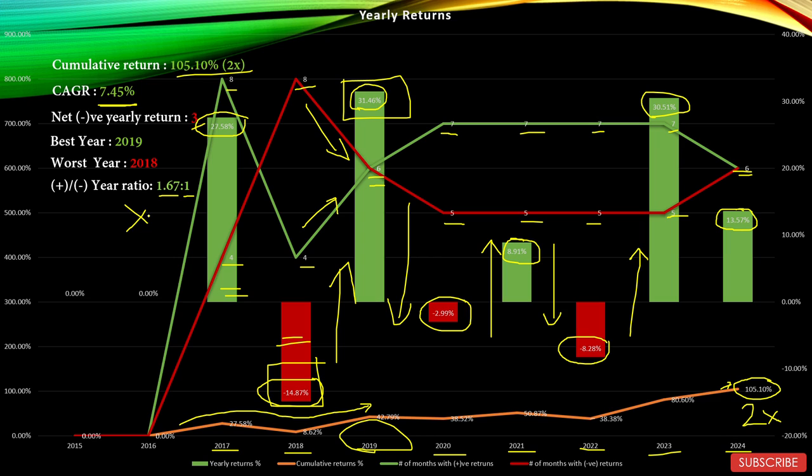Extremely bad ratio. The worst, I think, for any sector that I have seen. Pathetic graph, pathetic impression. Let's see the next graph, which is the monthly returns graph.